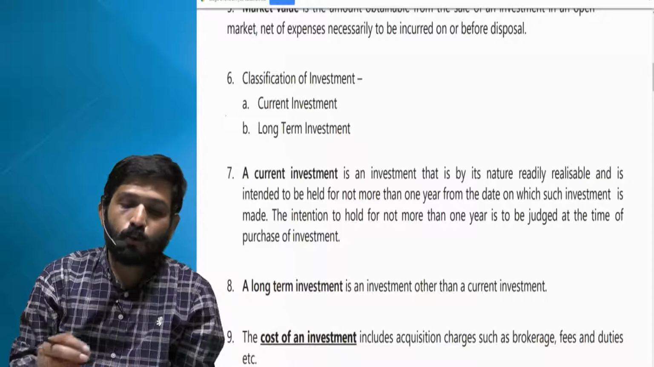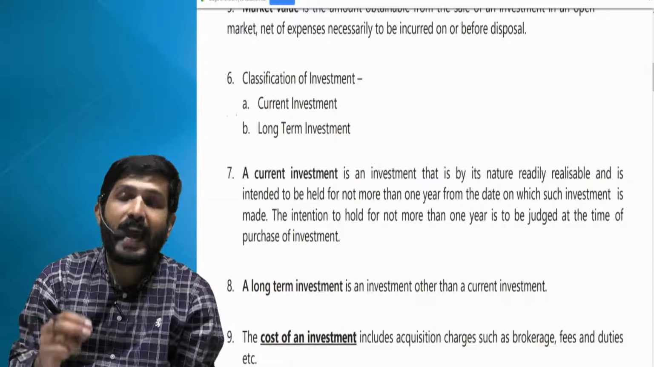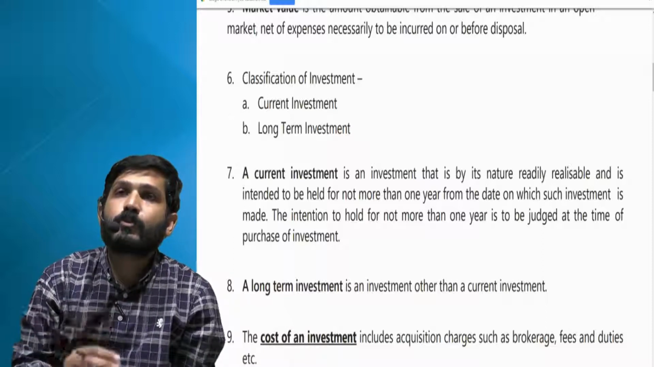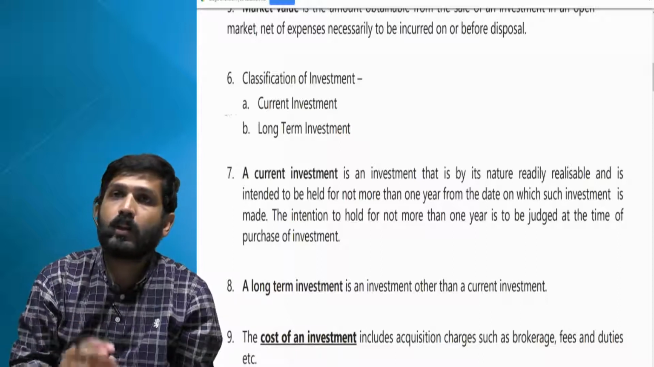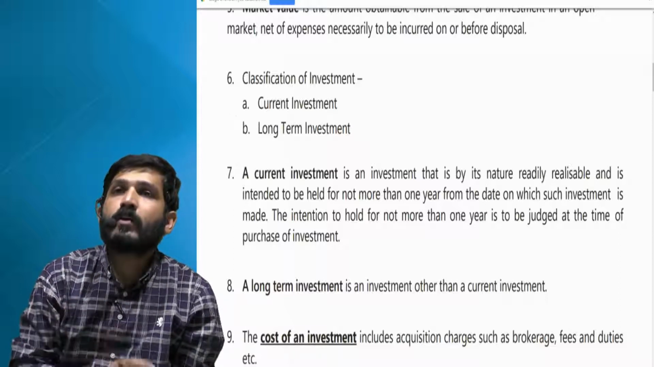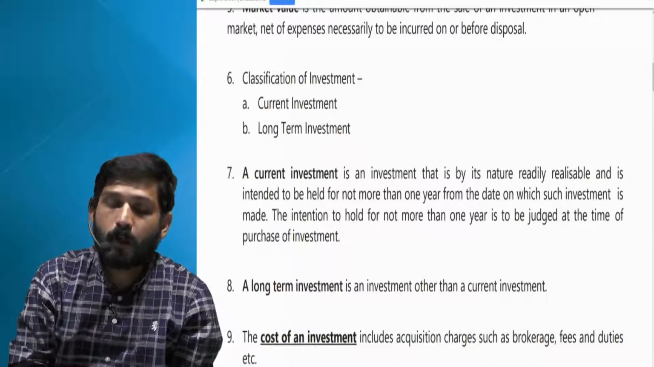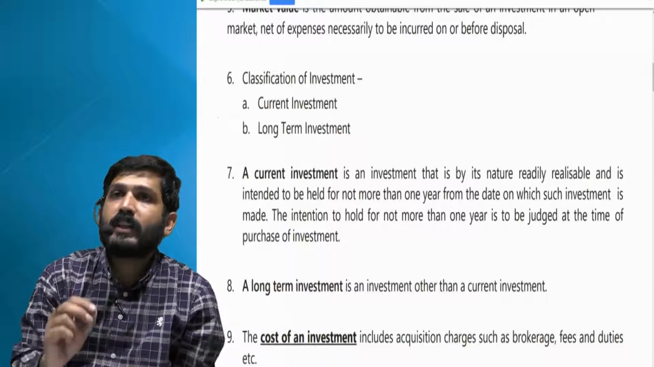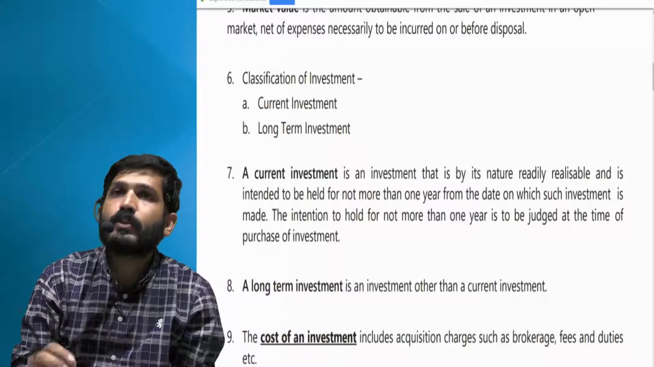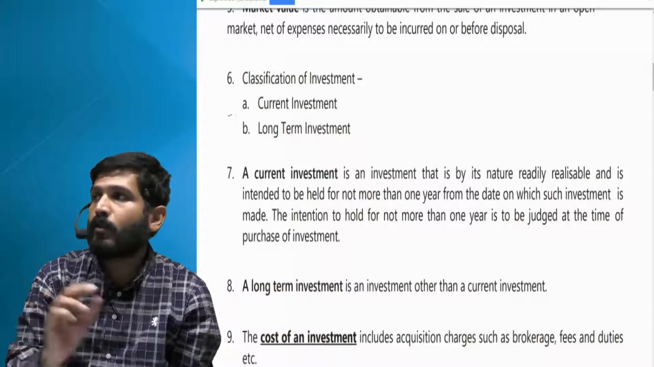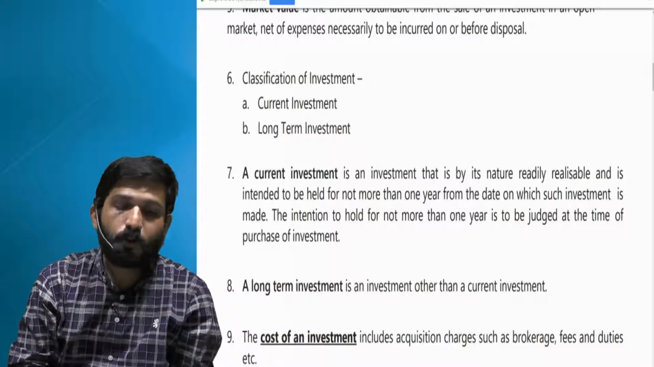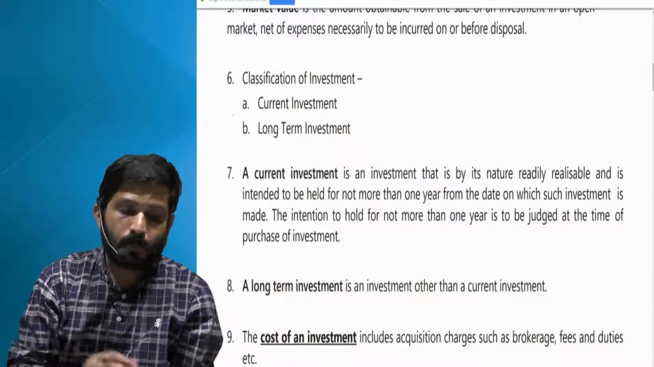So the intention to hold for not more than 1 year is to be judged at the time of purchase of the investment. When you purchase it, what was your intention? To hold it for 8 months. It is a current investment, even if you hold it for 13 months. So there are two things basically. It is readily realizable and your intention is to not hold for more than 12 months. In that case, that asset will be called a current investment.